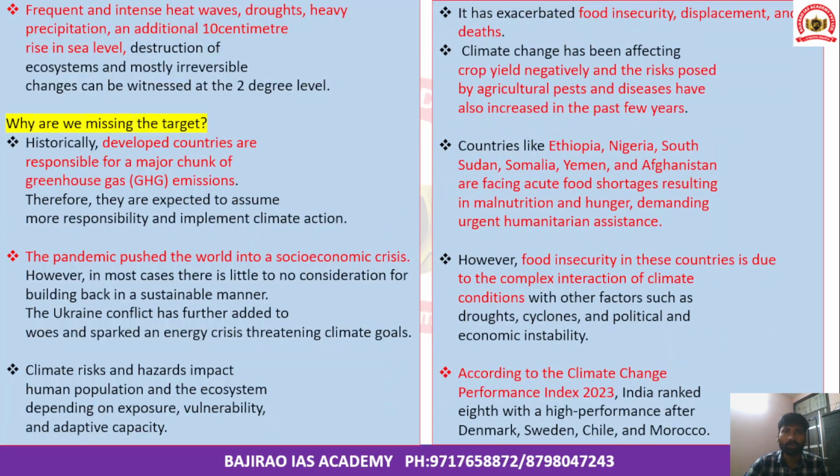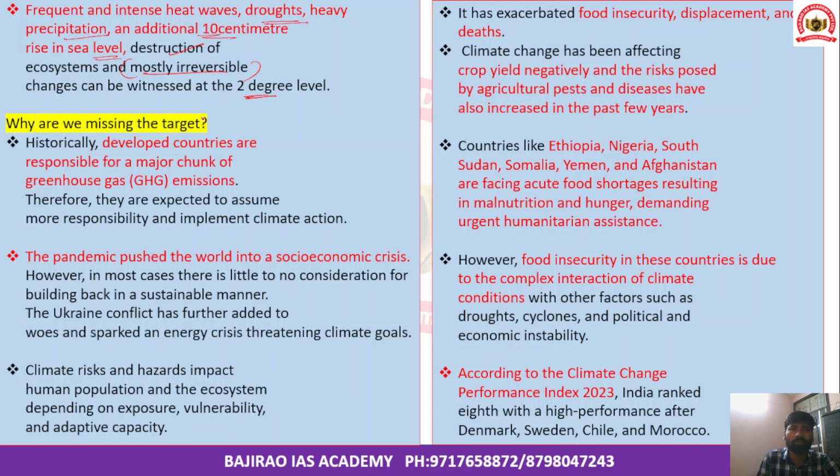Okay, so frequent and intense heat waves and droughts, heavy precipitation, and an additional 10 centimeter rise in sea level are some of the attributes of these rising temperatures. This will lead to the destruction of ecosystems. Once the ecosystems are destroyed, the negative effects caused by climate change are mostly irreversible, and such changes can also be witnessed at the 2 degree level, right?